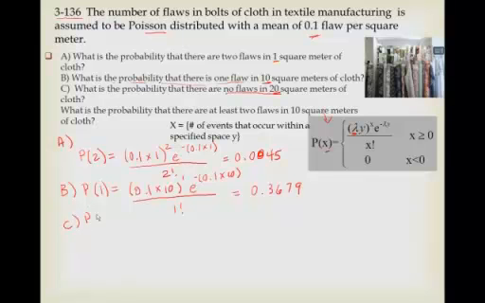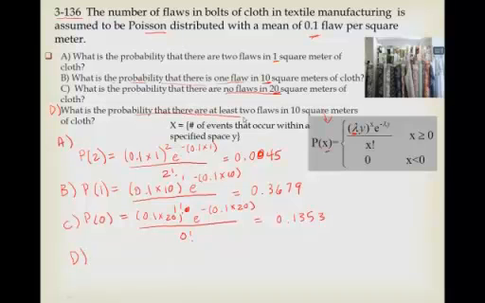So probability there's no flaws, and we're going to say 0.1 times 20 raised to the 0 power, sorry that's kind of overlapping there, e to the minus 0.1 times 20, and we've got 0 factorial, and that all ends up being 0.1353. And actually this is D right there.